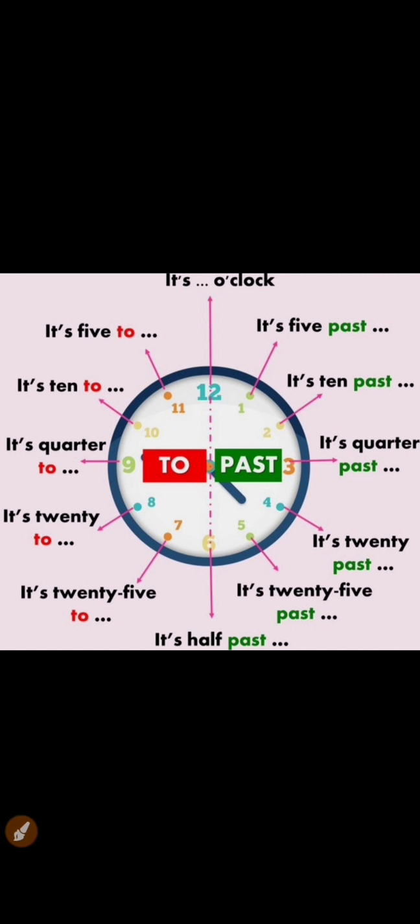However, if the same needle, the longest one, is on the right side, you are supposed to use past instead of to. Very simple. For example, it's 10 past 5, it's quarter past 3, it's 20 past 4, it's 25 past 7.